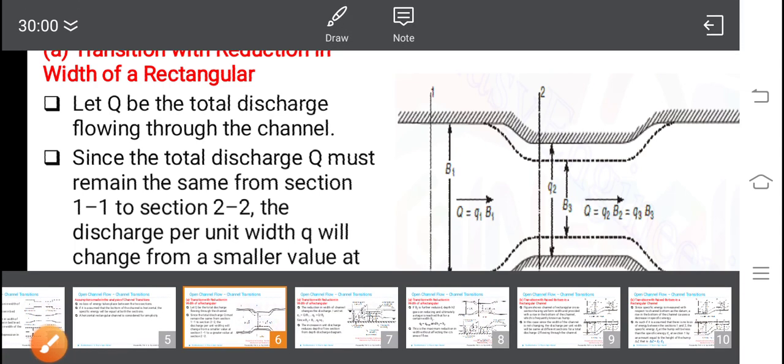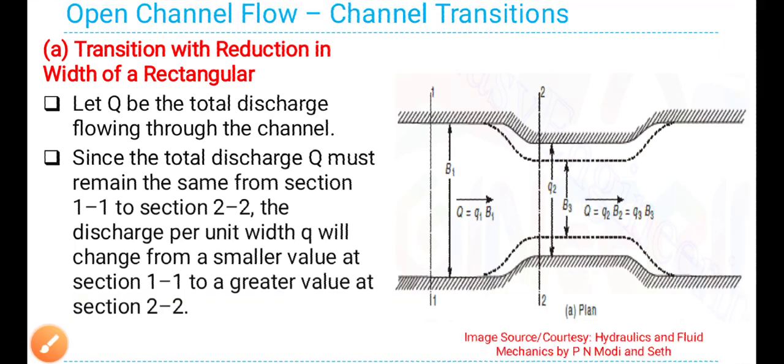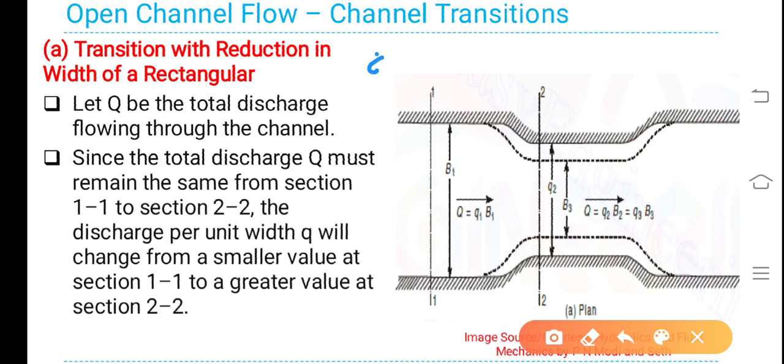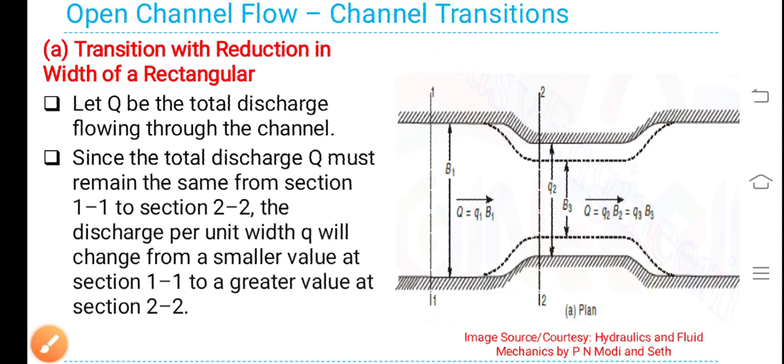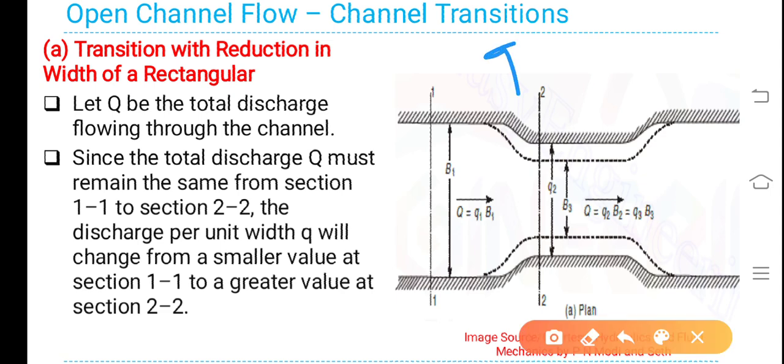Here q will be smaller at section 1. Let us call q1 is smaller compared to q2. q1 is smaller than q2 because here q is higher. Why? Because width is reduced. Here width is larger. As per the continuity equation, discharge must remain the same, therefore q1 should be less than q2.